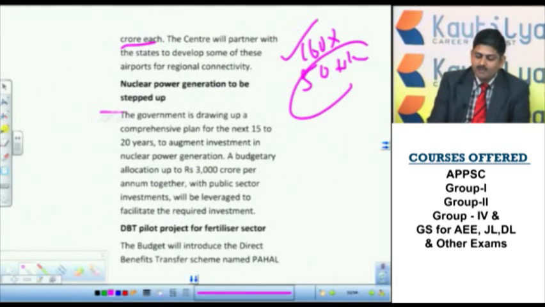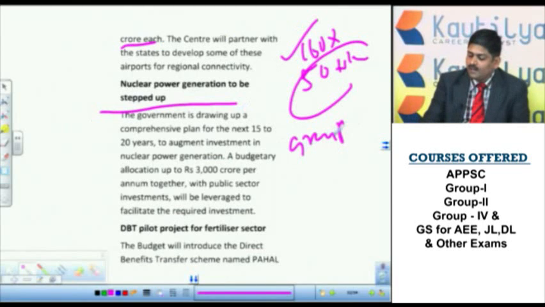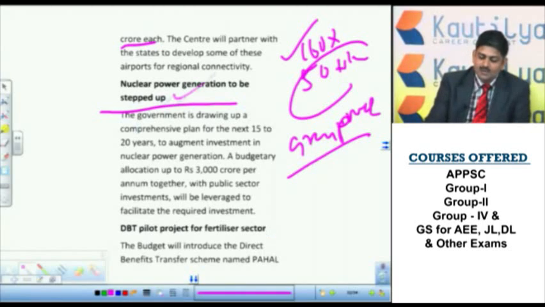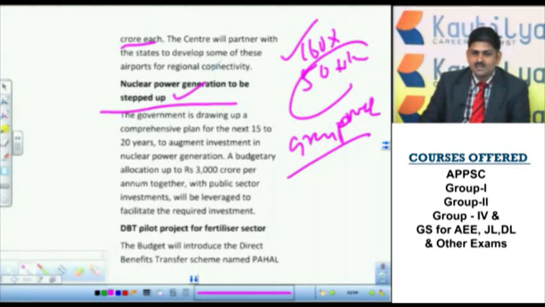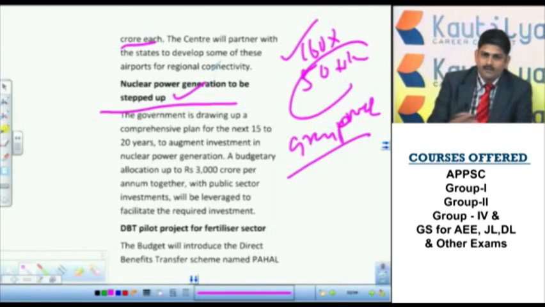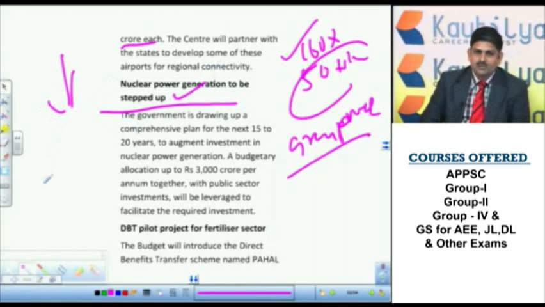Next, nuclear power generation. As I already told you, this is generally considered a green power. Solar power is also a green power. Even though the initial cost is high, when it comes into operation the production cost will come down, so it benefits.